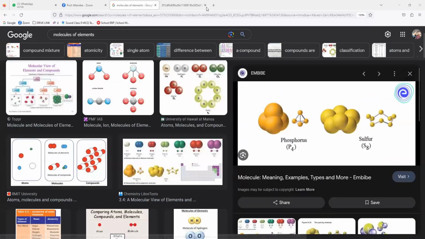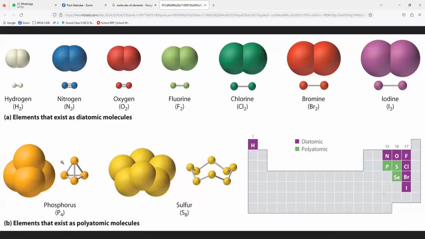Understand, all of you? So you can notice it here. Phosphorus, P4: 4 atoms of phosphorus together, 1, 2, 3, and 4. Understand?